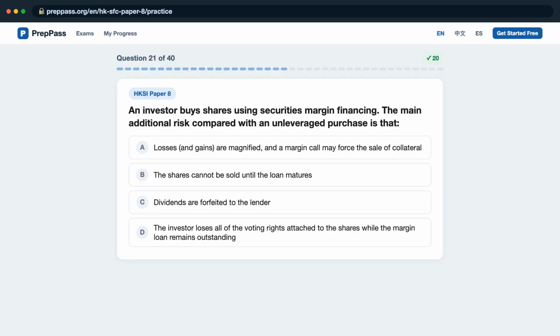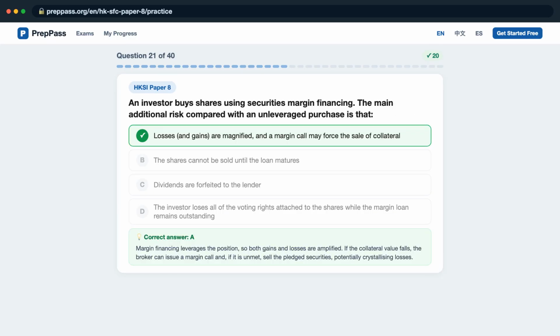Question 21. An investor buys shares using securities margin financing. The main additional risk compared with an unleveraged purchase is that: A, losses and gains are magnified, and a margin call may force the sale of collateral? B, the shares cannot be sold until the loan matures? C, dividends are forfeited to the lender? D, the investor loses all of the voting rights attached to the shares while the margin loan remains outstanding? The correct answer is A.